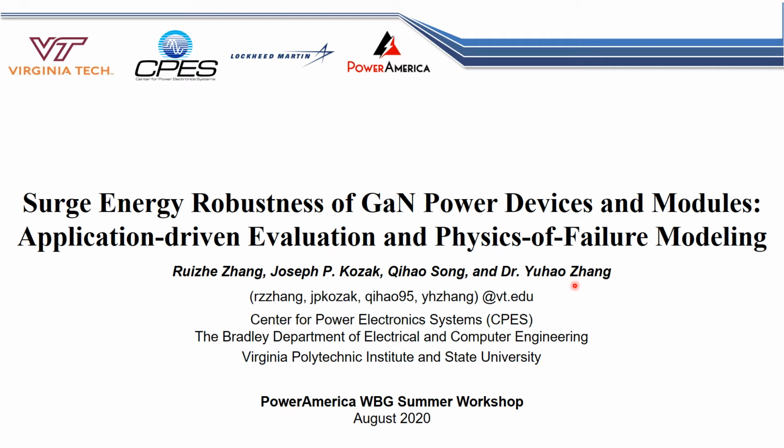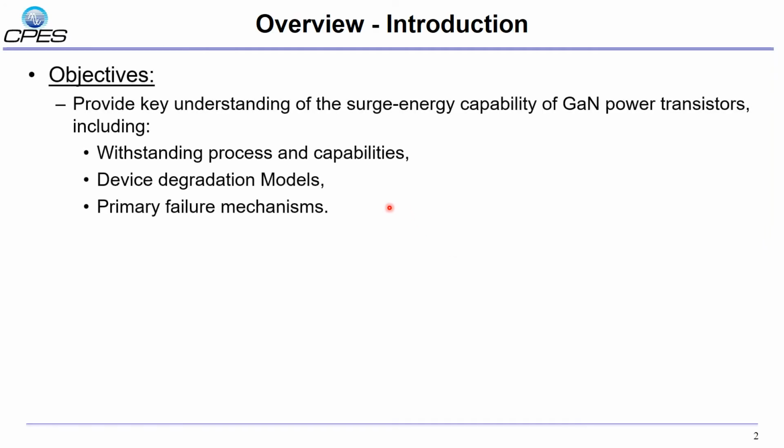Currently, we are at the third quarter of this project, which is the surge energy robustness of gallium nitride power devices and modules, application-driven evaluation, and physics of failure modeling. The main objective of this project is providing key understanding of the surge energy capability of gallium nitride power transistors, including the surge energy withstanding process and capabilities, the device degradation models, and the primary failure mechanisms.